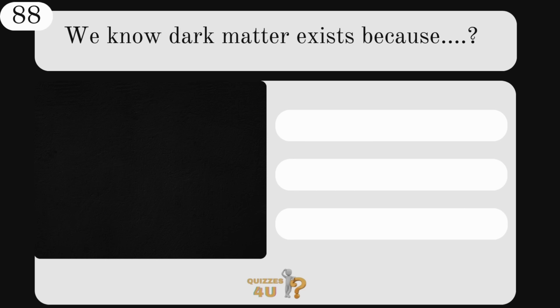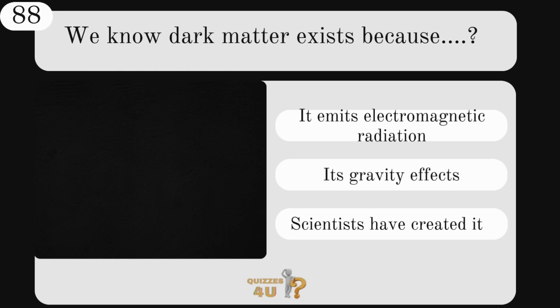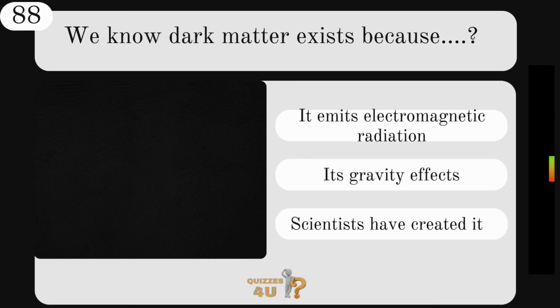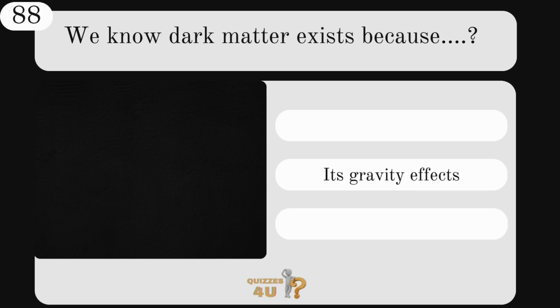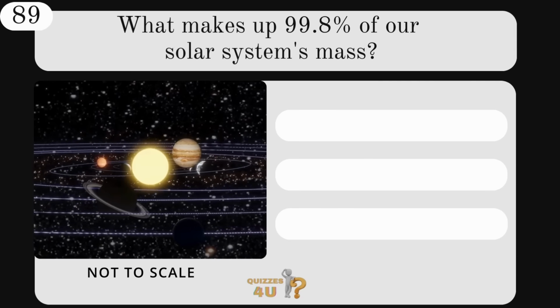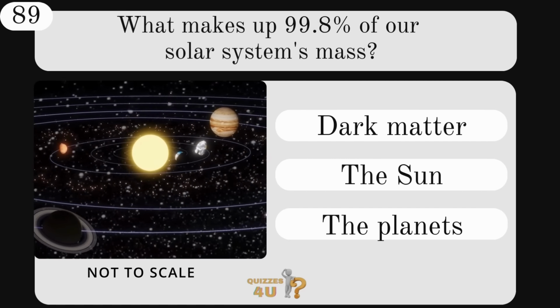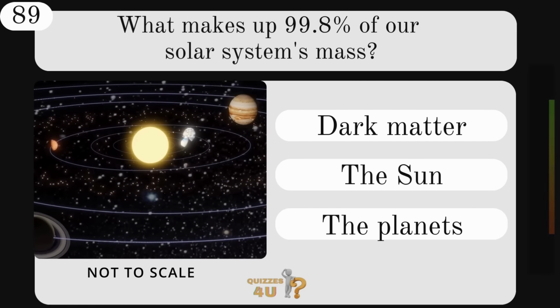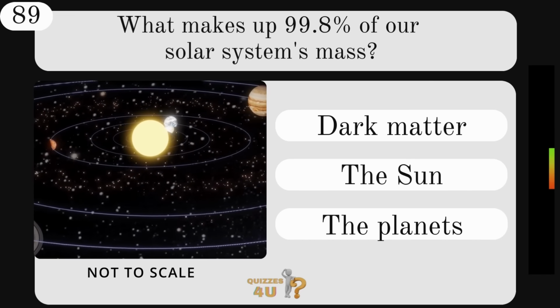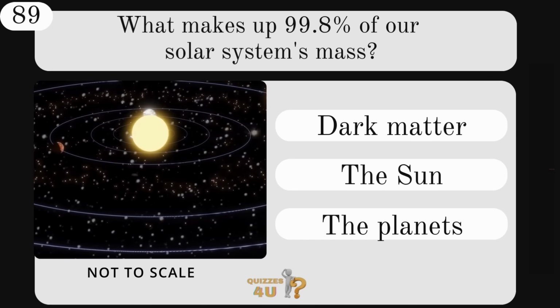We know dark matter exists because it emits electromagnetic radiation, its gravity effects, or scientists have created it. The answer is gravity effects. What makes up 99.8% of our solar system's mass? Is that dark matter, the sun, or the planets? That is the sun.